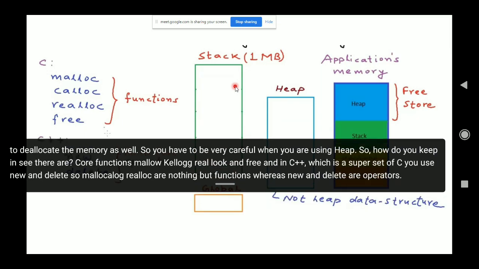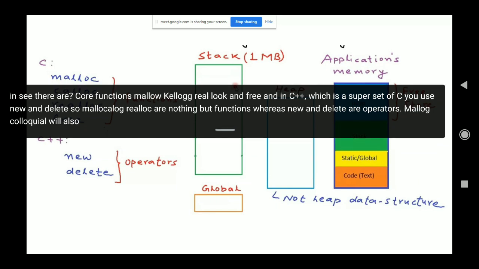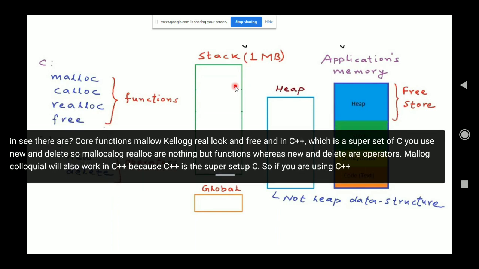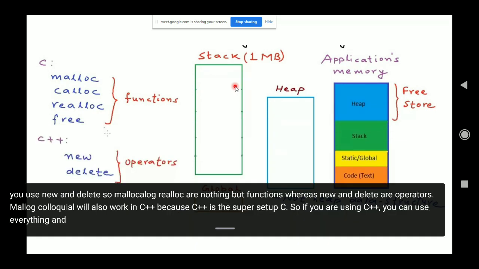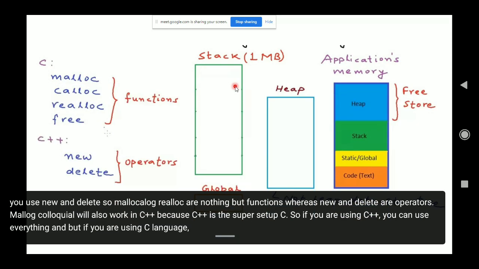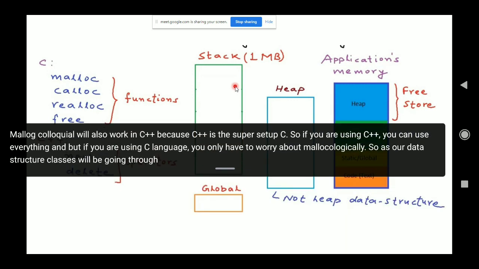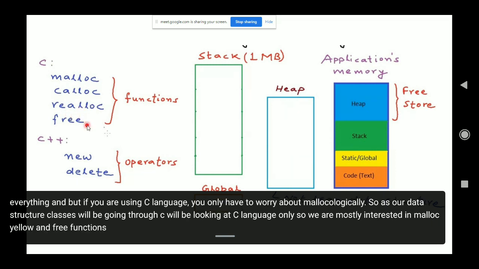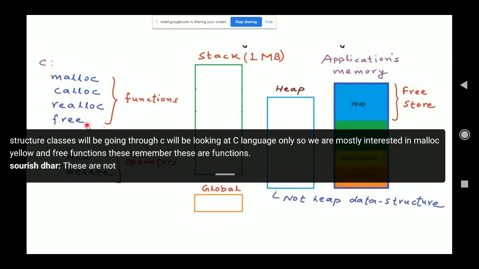Malloc, calloc, realloc, free will also work in C++ because C++ is a superset of C. So if you're using C++, you can use everything. But if you are using C language, you only have to worry about malloc, calloc, realloc, and free. As our data structure classes will be going through C, we'll be looking at C language only. Remember, these are functions, not operators.